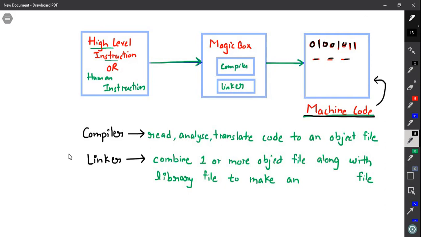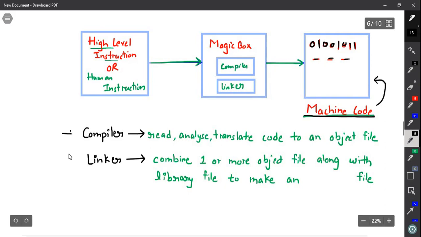Now let us try to understand what a compiler is and what a linker is. The purpose of the compiler is that it will read, analyze and translate our code. We will write the code in the C++ language in this course. So it will read, analyze and translate our code to an object file. .o will be the extension. And what is the purpose of the linker? So what will the linker do?